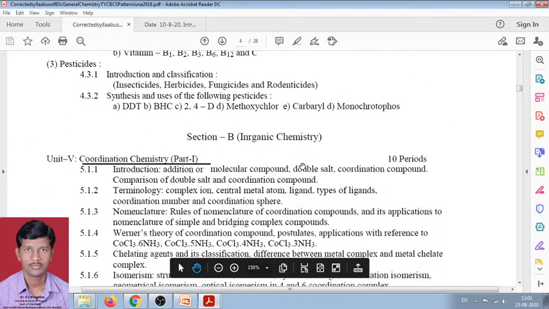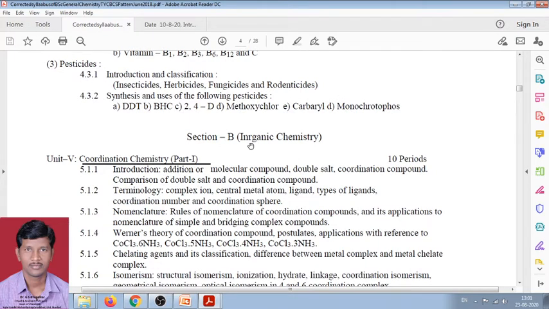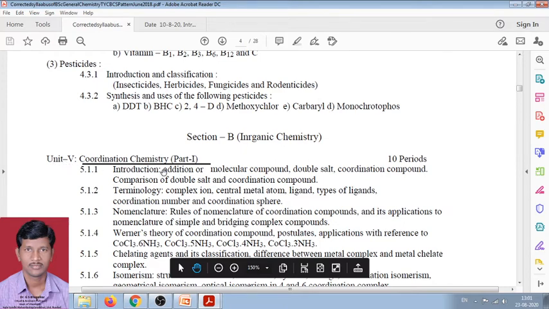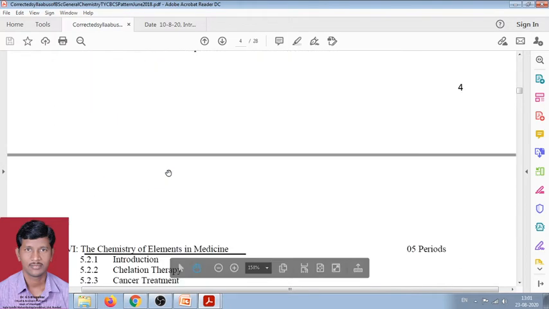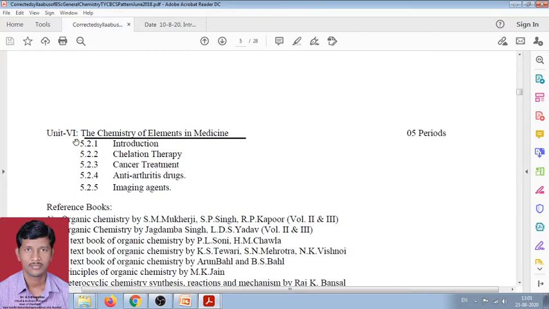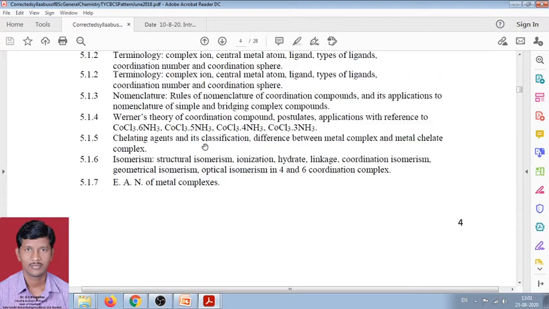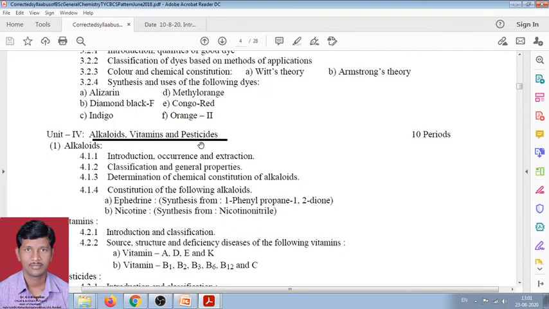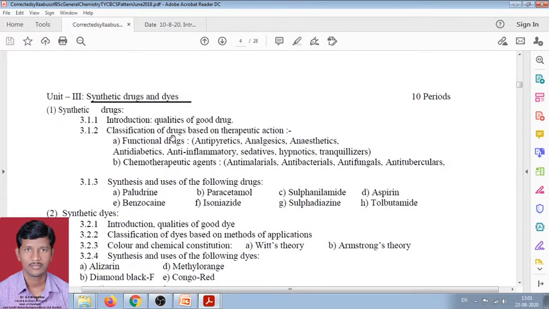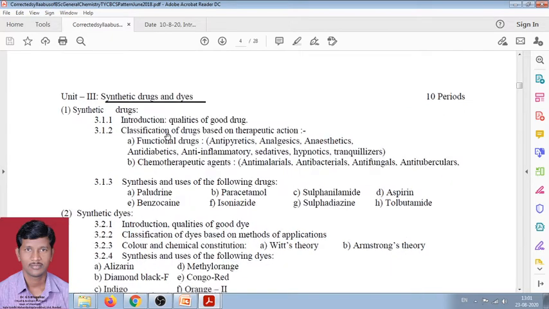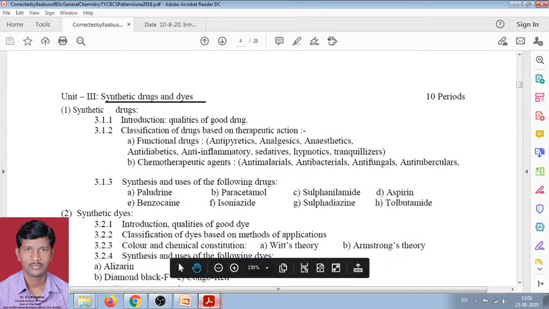And in the section B part, the chapters are included from inorganic chemistry: unit 5, coordination chemistry, part 1st, and unit 6, the chemistry of elements in medicines. Now in this period, we have to learn from the organic chemistry chapter, that is synthetic drugs and dyes.